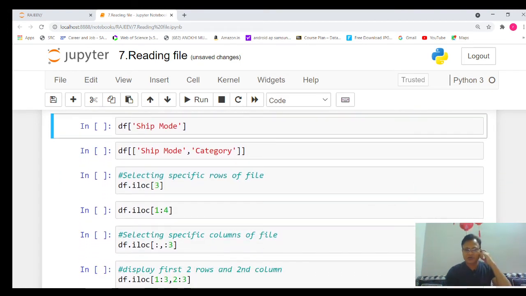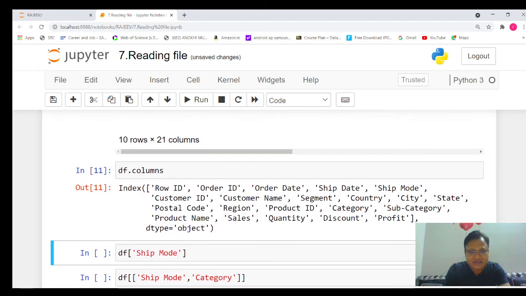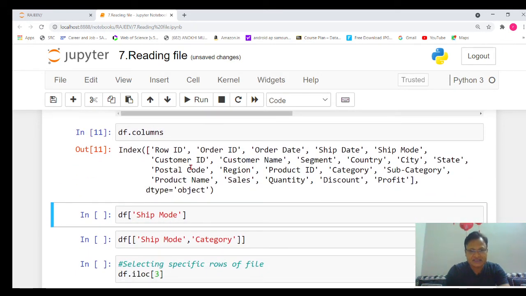Similarly, suppose I want to display the data of any specific column. So if you see here, there is a ship mode. Just check where is ship mode. This. Suppose I want to display the data of ship mode only. What is the process?